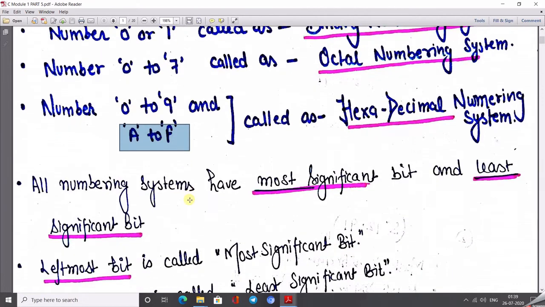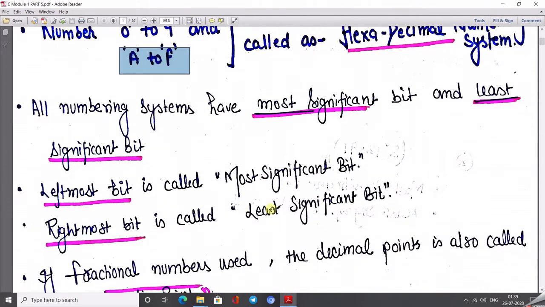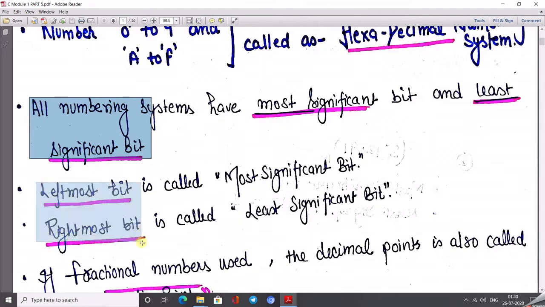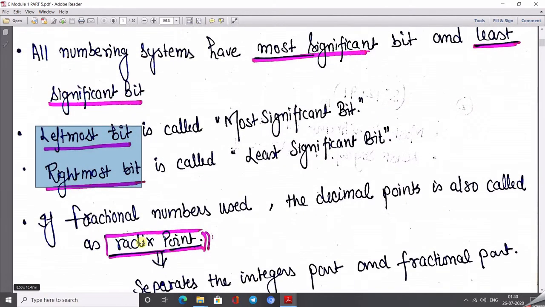All the numbering systems have a most significant bit and also a least significant bit. Now I am going to explain what the most significant bit and the least significant bit are. If a series or sequence of bits is given, then the leftmost bit is called the most significant bit and the rightmost bit is called the least significant bit.